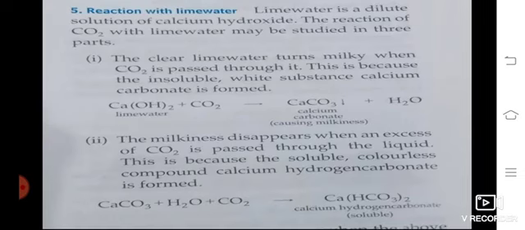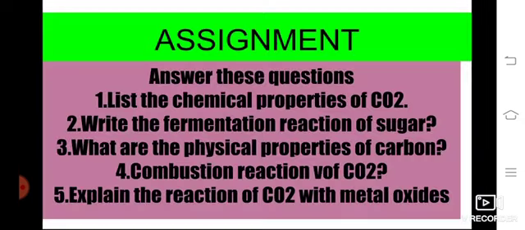Then the milkiness disappears when an excess of carbon dioxide is passed through the liquid. This is because a soluble colorless compound is formed. So when we pass carbon dioxide continuously, the soluble colorless compound is formed. That is, CaCO3 plus water plus carbon dioxide forms Ca(HCO3)2, calcium hydrogen carbonate.